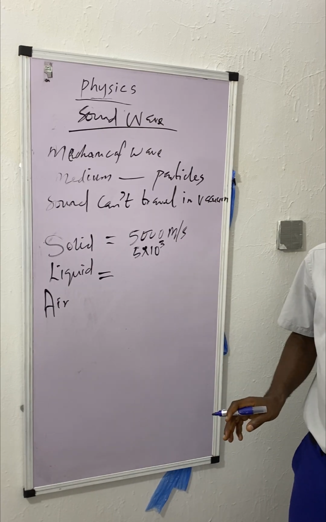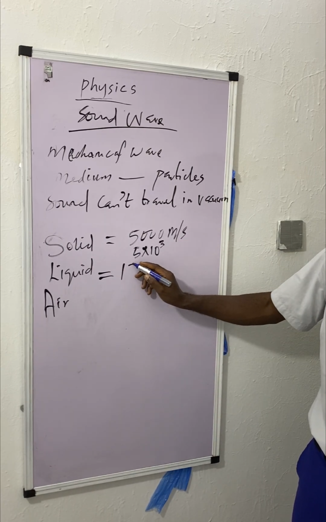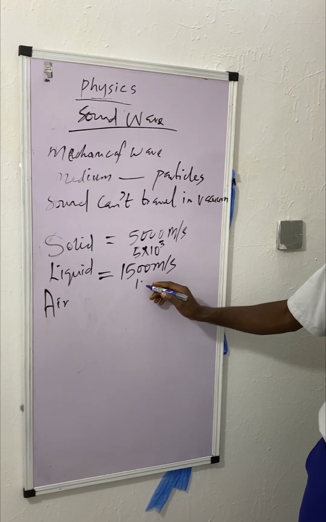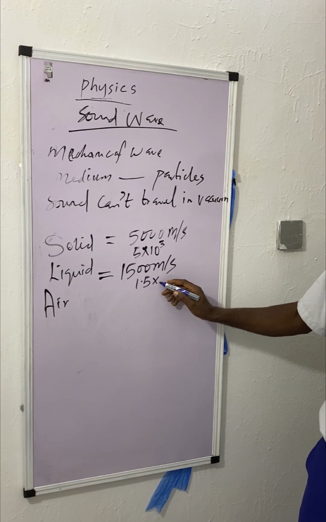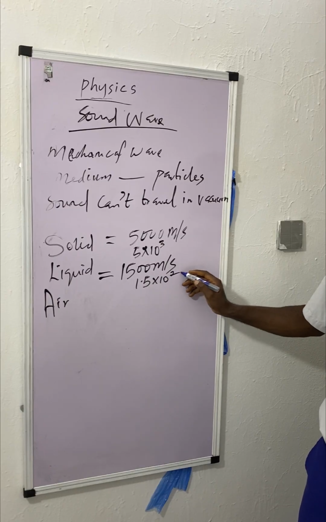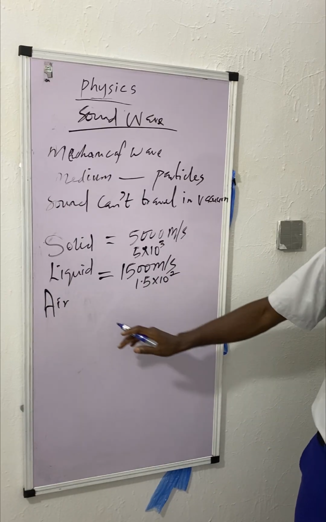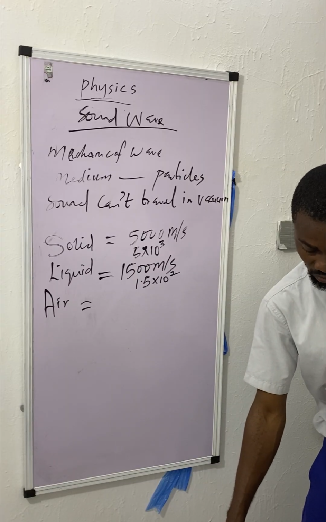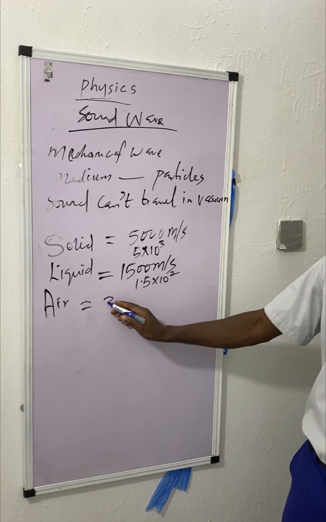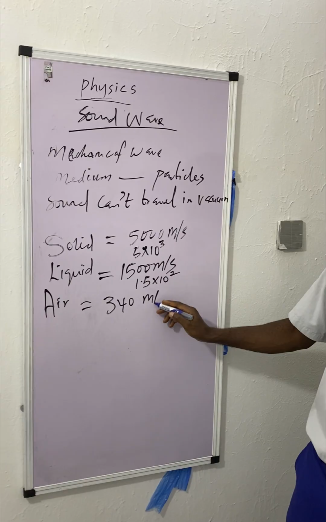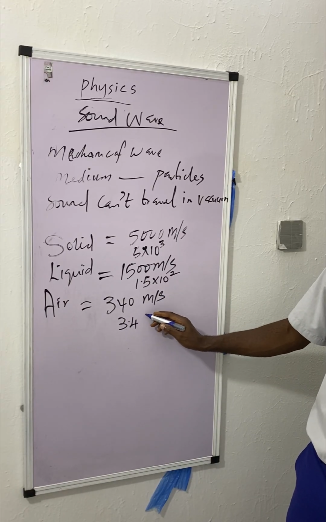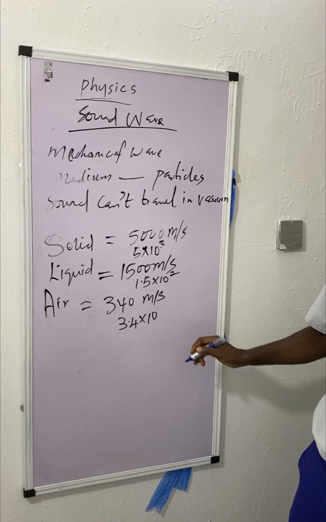In liquid, sound will travel as fast as 1,500 meters per second, about 1.5 times 10 raised to power 3. Which one is the next one? Air. Air is the slowest, roughly 340 meters per second, roughly 3.4 times 10 raised to power of what?